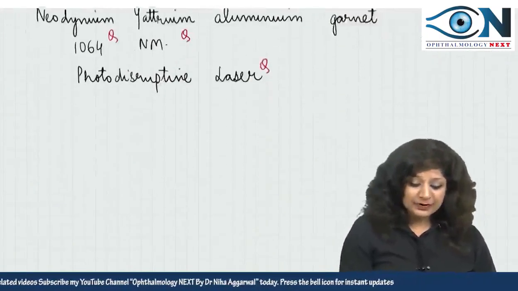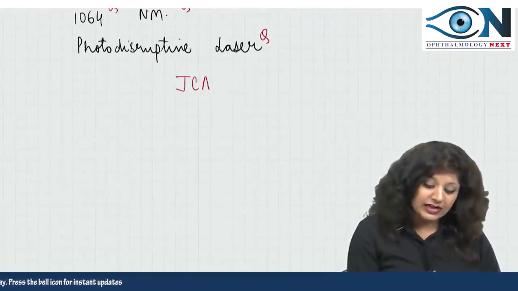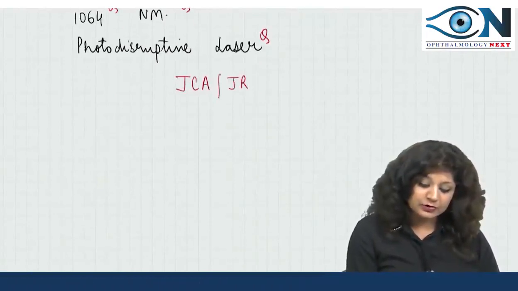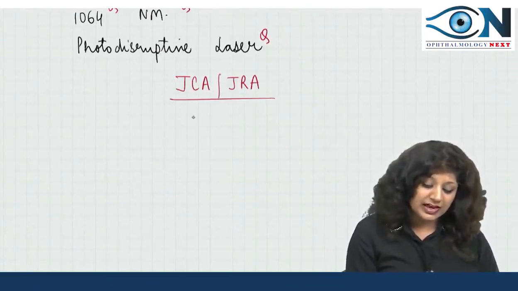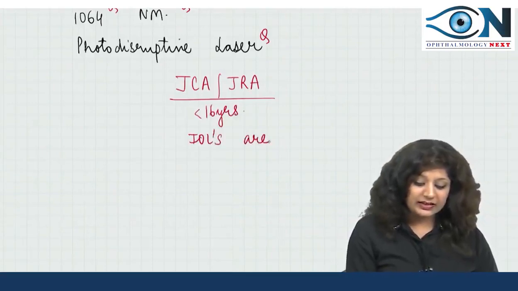That is why you must be knowing that in cases of juvenile chronic arthritis or juvenile rheumatoid arthritis, where uveitis is occurring in less than 16 years of age, the IOLs are contraindicated.